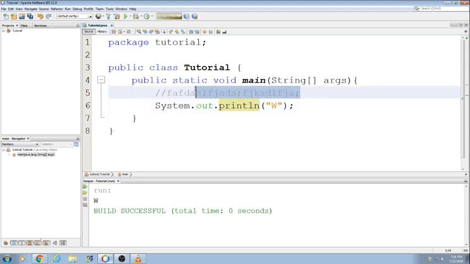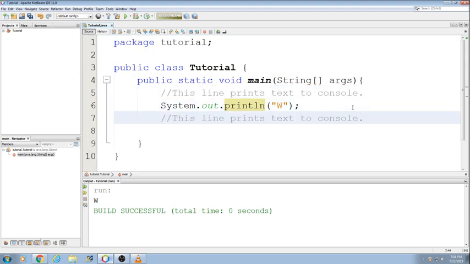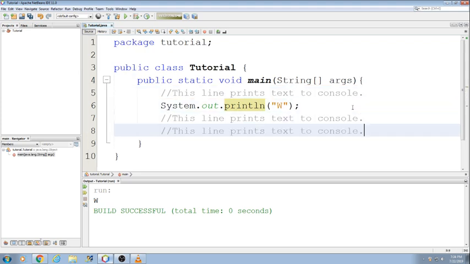We can say, this line prints text to console. Okay? And we can add as many of these as we want. And this is important if you need to take notes or you don't know what certain code does and you need a reminder. When you get to the professional industry, you are probably going to be required to write comments in a specific format by your company or your boss. You want your teammates to know what code you are writing.